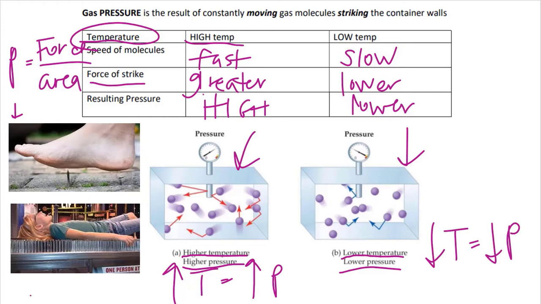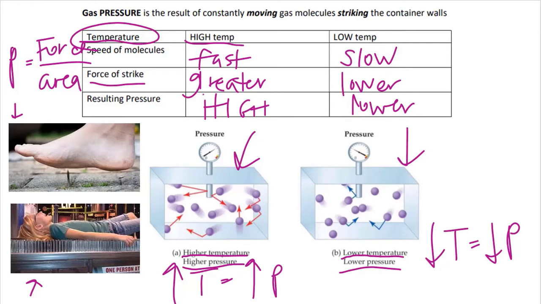But if you look at this bottom picture, again, we have the whole body weight, but it's distributed amongst all of these nails, lots more nails, so a lot greater area. And so because the force is distributed, it's a whole lot less pressure.